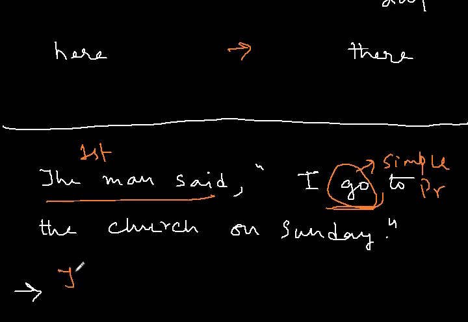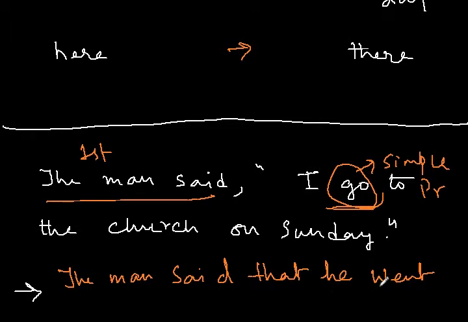So, here, the man said. Now, I hope you remember from my previous video that I said that the word that is used as the linking word between the first part and the second part. So, the man said that. Here, the I means that man. So, the man said that he. Now, you have to change this doing verb from simple present to simple past. So, go becomes went. Go, went, gone. So, go becomes went.